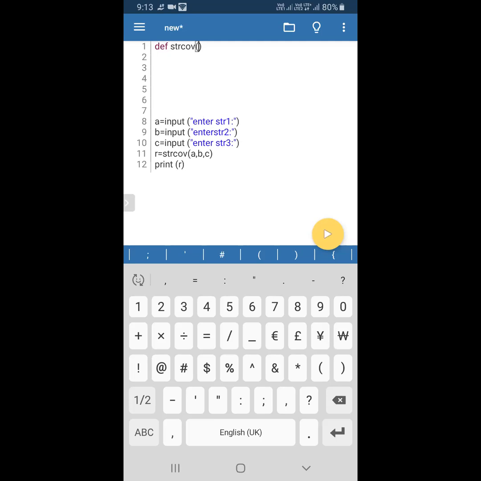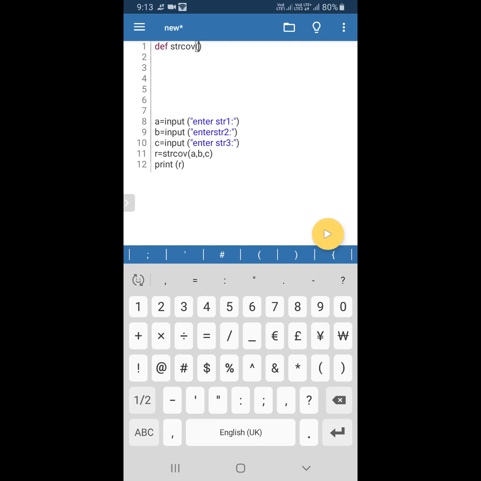Named. Whether we are giving any name, a equal to something, if you are mentioning any variable, like a variable assignment, if you are assigning any value, that is called a named argument. Here a comma b comma c are positional arguments, normal arguments, non-default arguments.